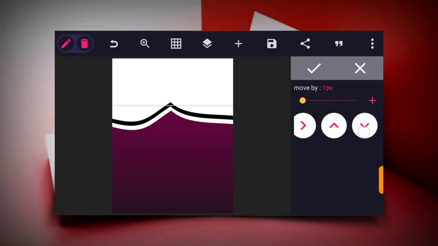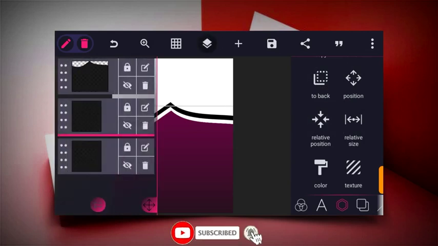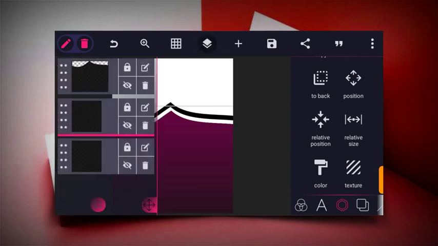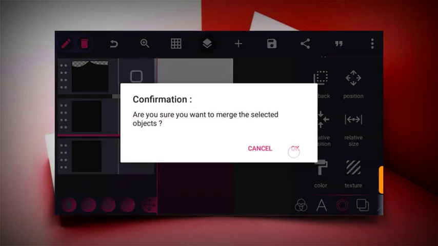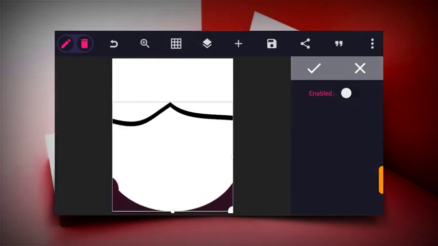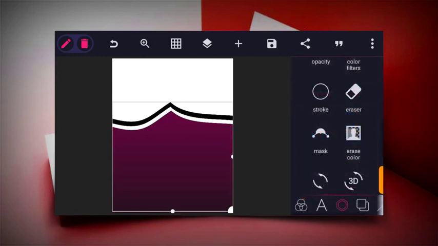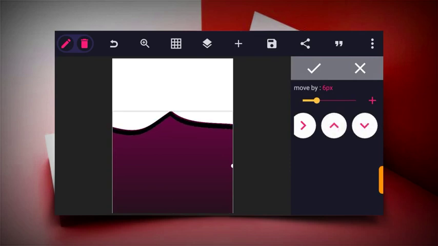So after doing this, the next thing we have to do now is to merge this and this together, this one and this one together. Which one will I merge? The white and black colors, so merge them together. After merging them together, all you have to do is to click on the erase color icon, and it automatically erases the white part of the design. So increase the tolerance to around 44 or above, and then use the position to bring it down a bit, as you can see.